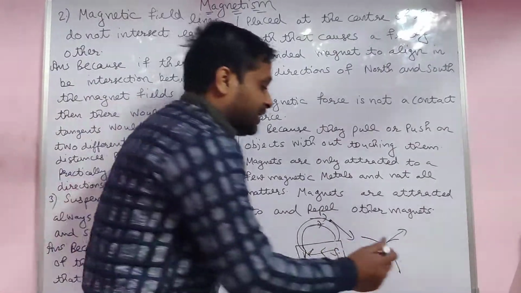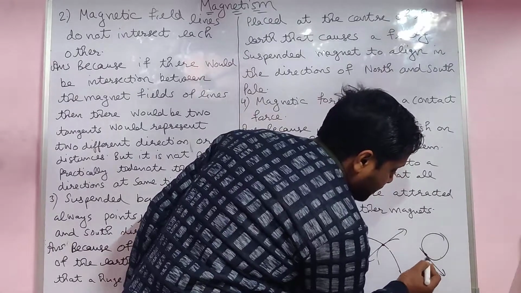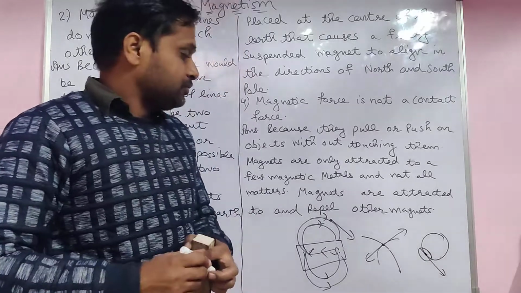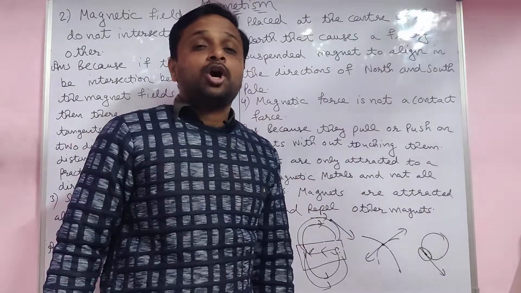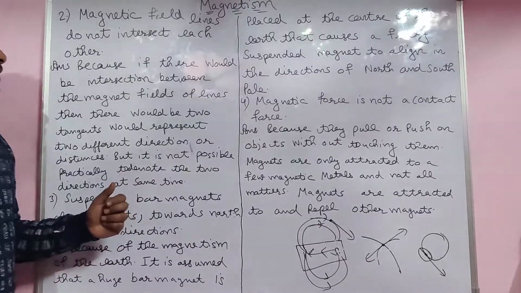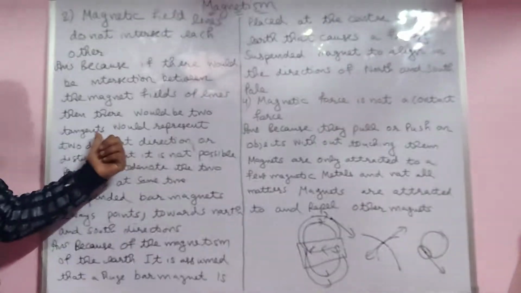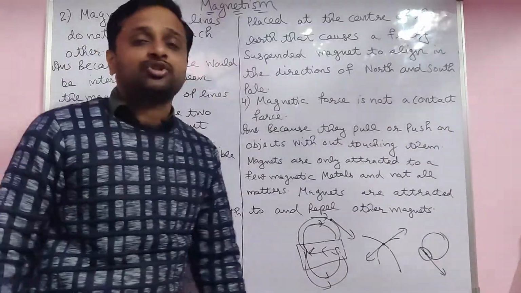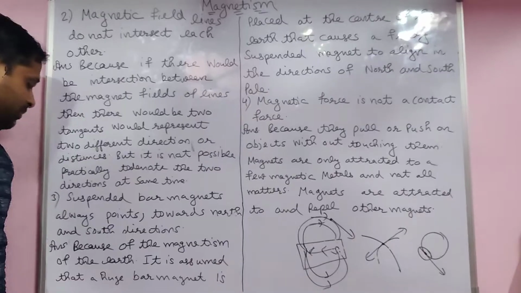What is the tangent actually? For example, on a circle, when a line touches at one point, that is called a tangent, students. On one point, two directions of the magnetic field are not possible. The same is repeated here. See there, student. With an intersection between magnetic field lines, there would be two tangents representing two directions. That is not possible. Now come to the third one.